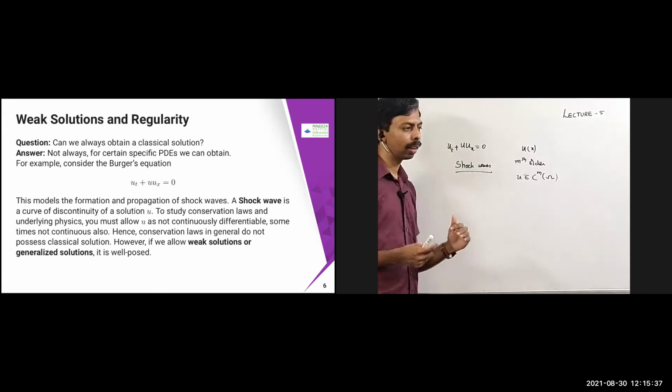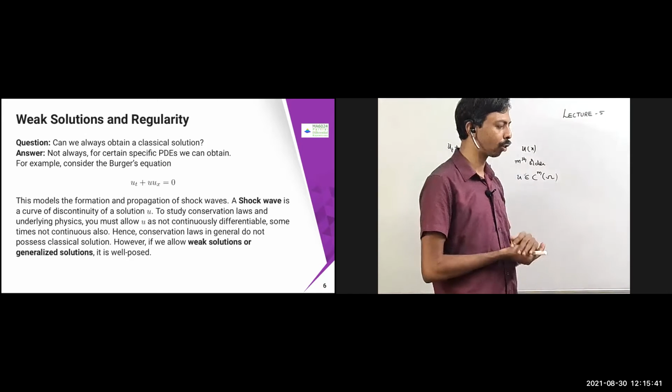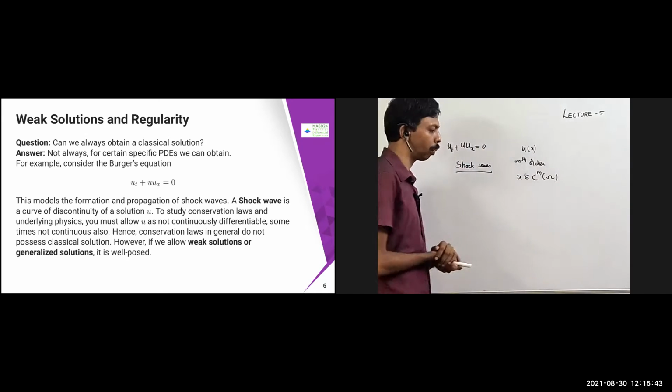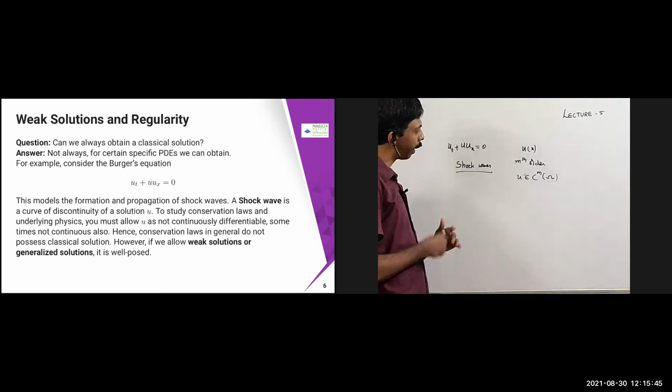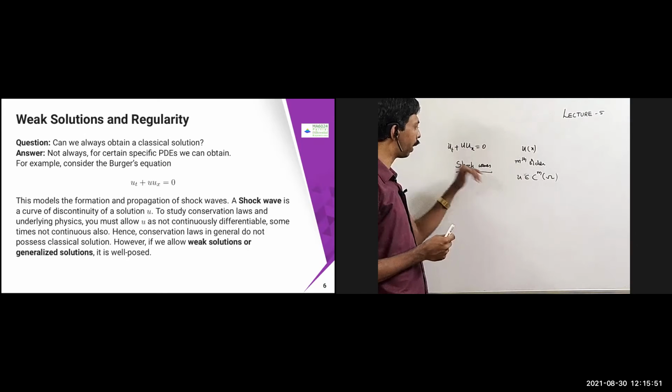Due to this, distribution theory and Sobolev spaces came into the picture. We'll discuss that in the later part of the lecture. So this is called a shock wave. For this problem, there will be a shock wave coming depending on the condition. I will explain that later.